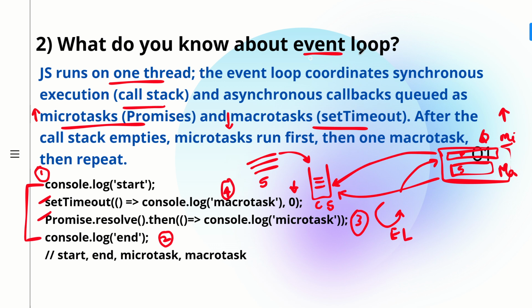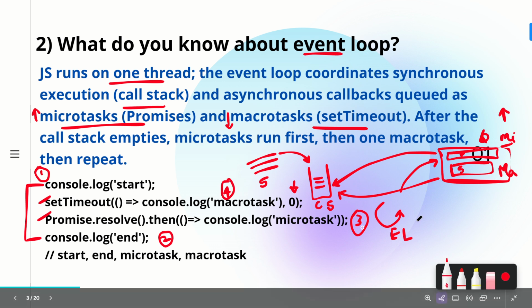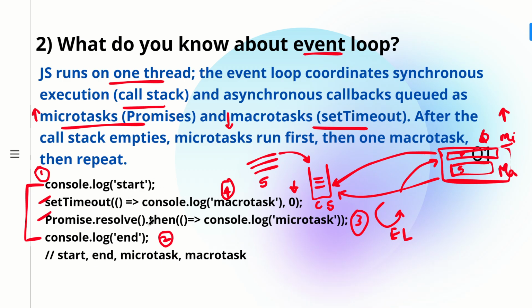So this is how the event loop works, and you can explain these things to your interviewer also, in case they ask you about the working or for a code example. You can give the code example of this: console.log represents your synchronous tasks, and setTimeout and promise represent your asynchronous tasks. In asynchronous tasks, promises have higher priority, and setTimeout or setInterval have lower priority.